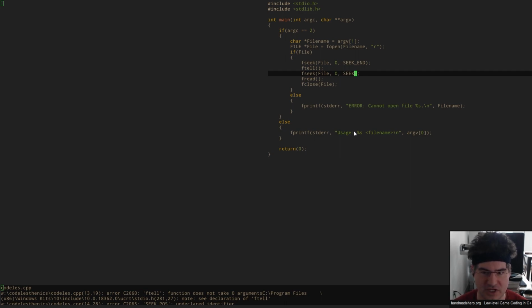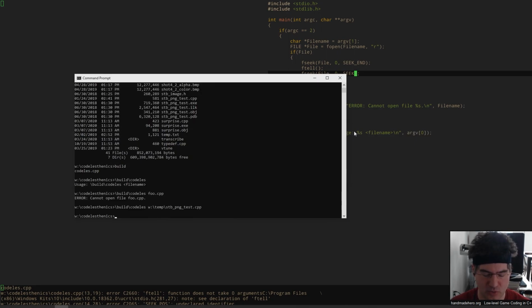How do we figure out what the seek is? Okay, there's a couple ways we could do it. We could open up the actual file. We could look for the documentation. But what I'm going to go ahead and do is I'm going to go the hard route. We're going to do the hard route here on Code Muscles, and I'm going to go ahead and search for that file.